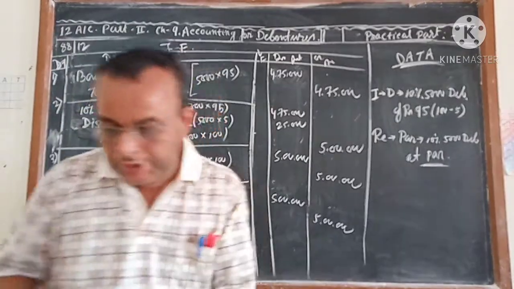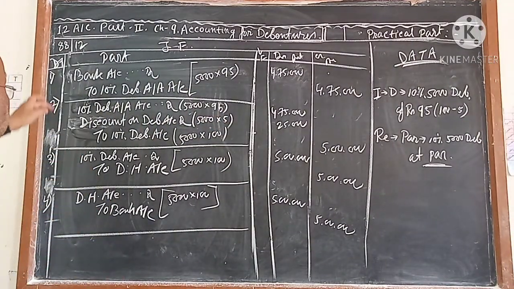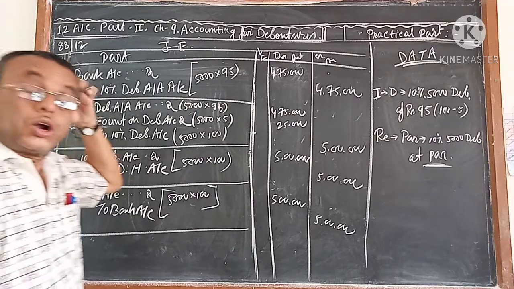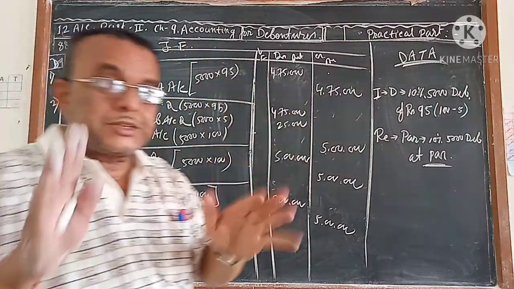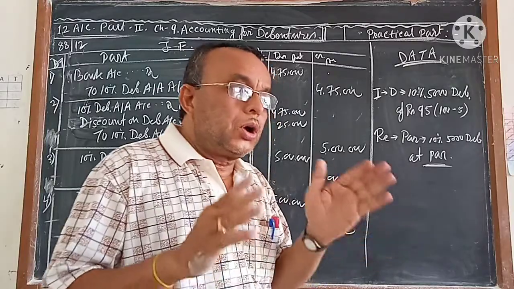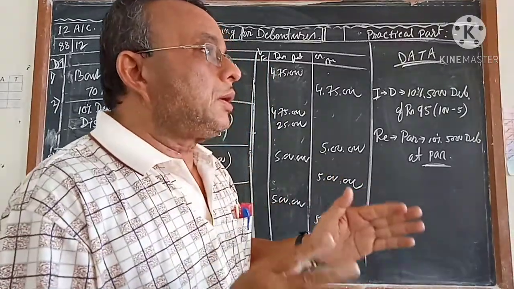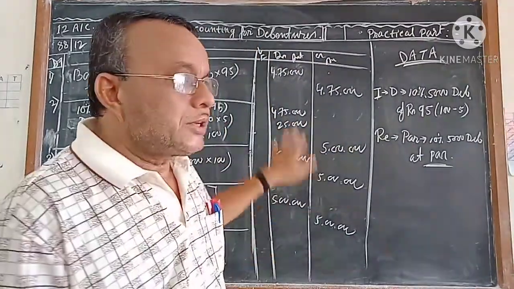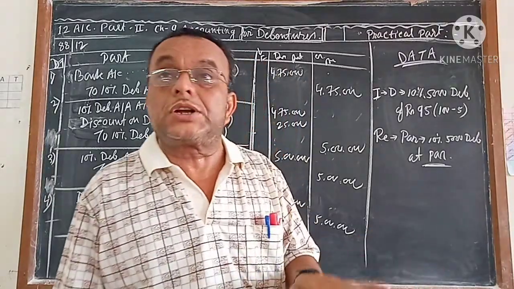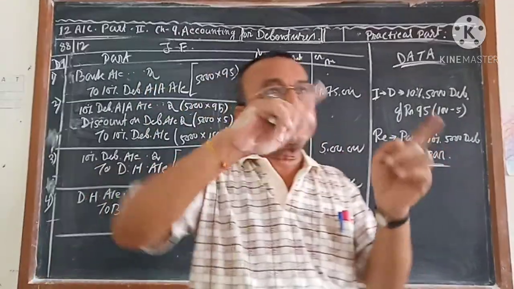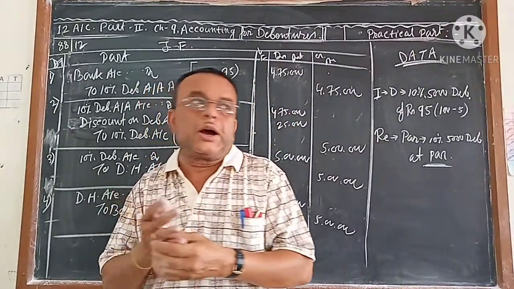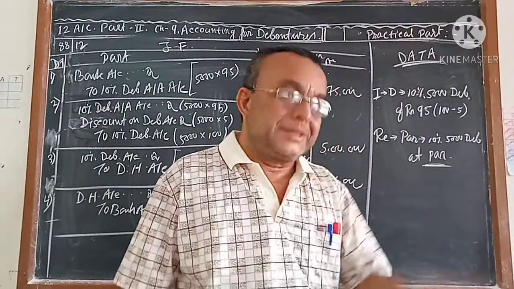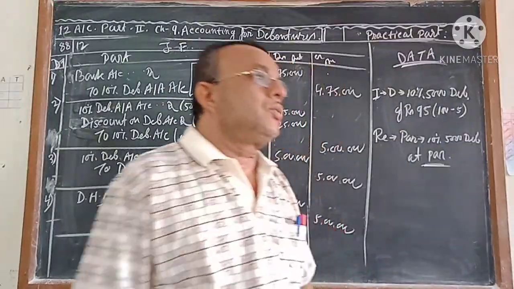So the previous and this one together give 4 journal entries and 9 accounts. If accounts are cancelled one by one, you should get an even number, either 4 or 6 or 8 or 10. But when 9 comes, one account is extra and remains in the company's account, that is the loss.